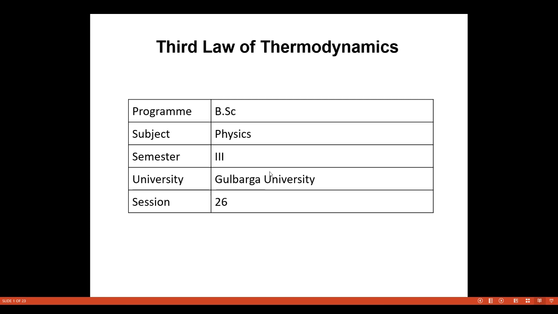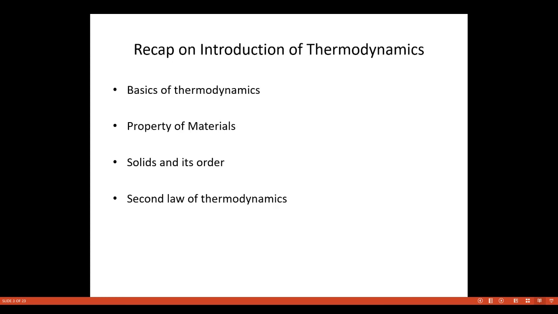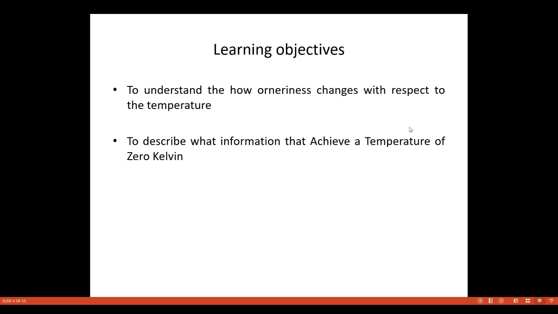We shall see here the third law of thermodynamics. So what is the third law of thermodynamics? Why is it impossible to achieve a temperature of 0 Kelvin? Then we shall see entropy, order, disorder, and entropy. So, a recap on the introduction of thermodynamics: we have the basics of thermodynamics, properties of the materials, solids and their order, and the second law of thermodynamics.